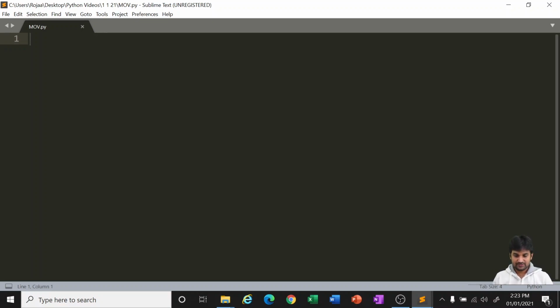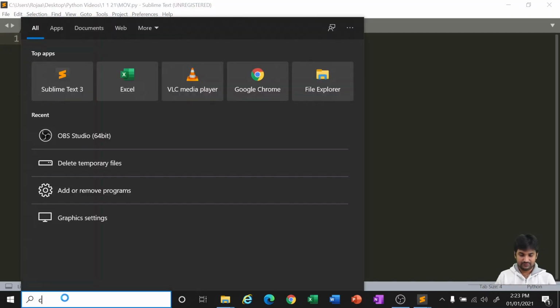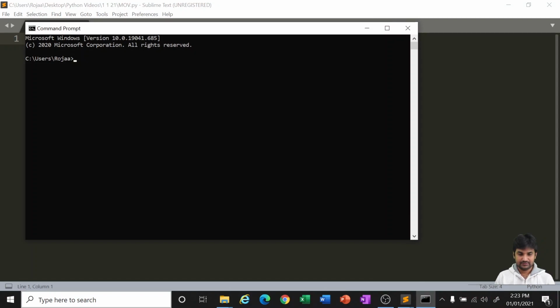Now we will start by importing the libraries first. We need to install these libraries in our system first of all. If you click on cmd, you will get the command prompt. Here you have to give pip install pandas. Pandas is a library for data analysis.